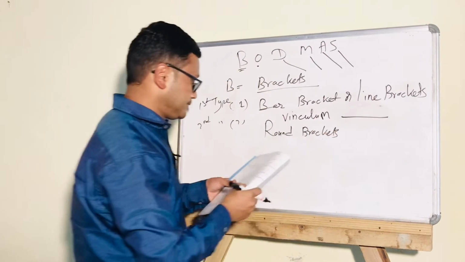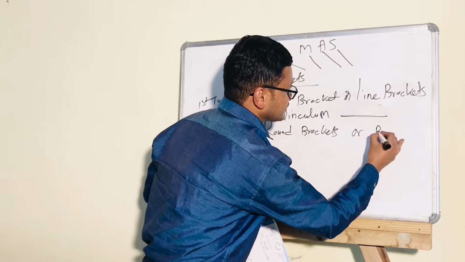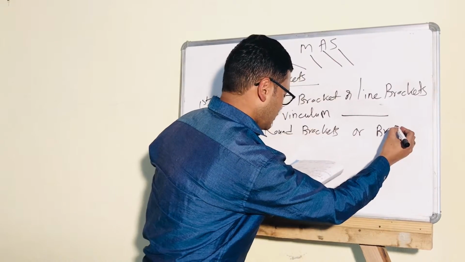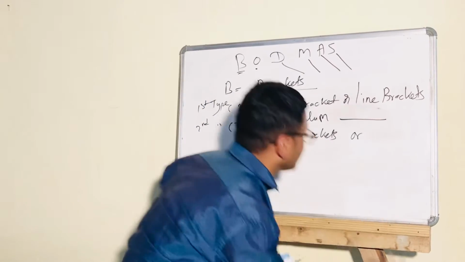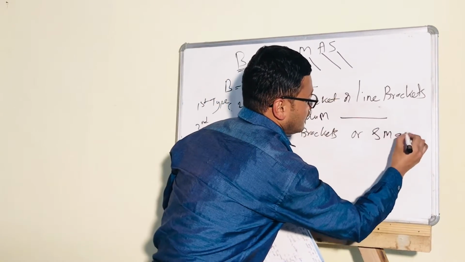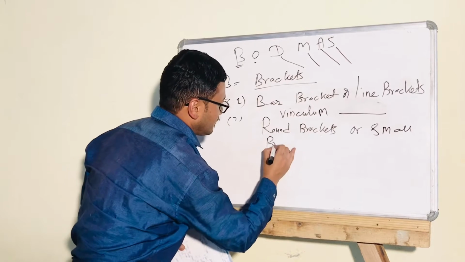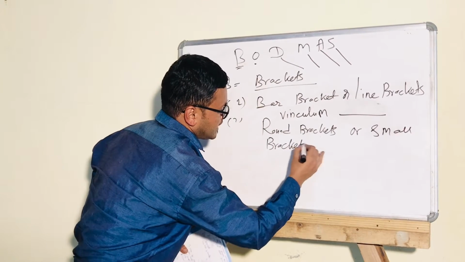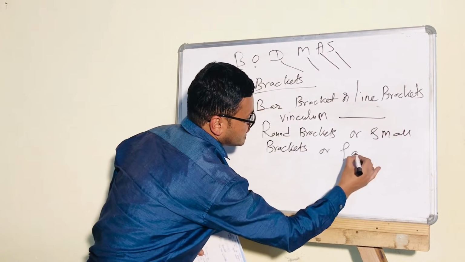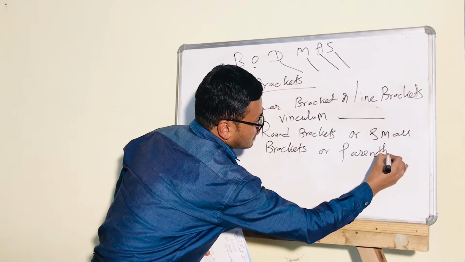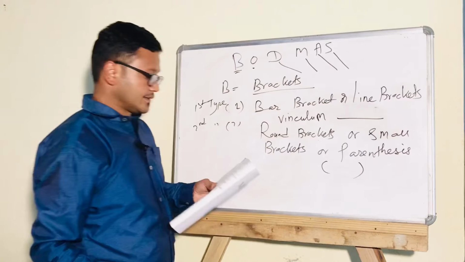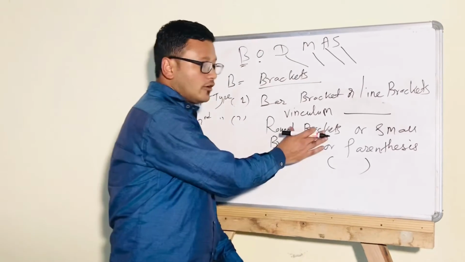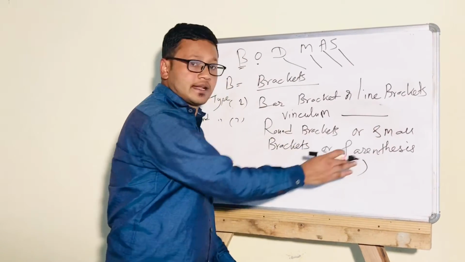brackets, or round bracket, or small bracket, or parenthesis.